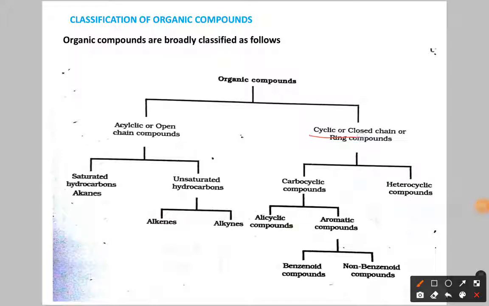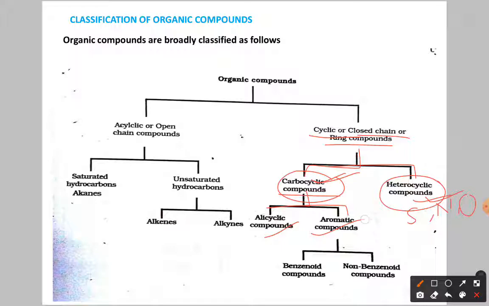Now cyclic are closed chain or ring compounds, means in cyclic compounds we have rings. Again this one is classified as two types. One is carbocyclic compounds, means we have only carbon in the ring. Those are called carbocyclic. Heterocyclic means what? Other than carbon, hydrogen, we have other heteroatoms like sulfur, nitrogen, oxygen. Those are called heterocyclic compounds. Now carbocyclic is again classified as alicyclic compounds and aromatic compounds. This aromatic compound is again classified as benzenoid compounds and non-benzenoid compounds.